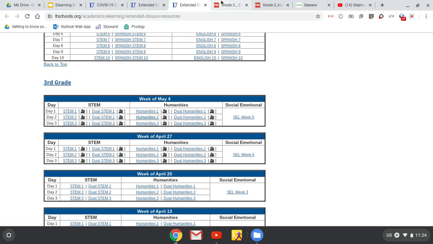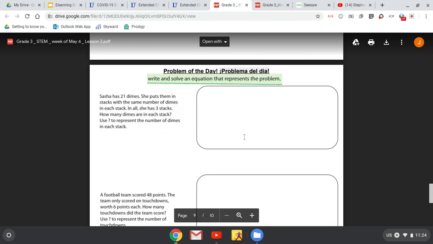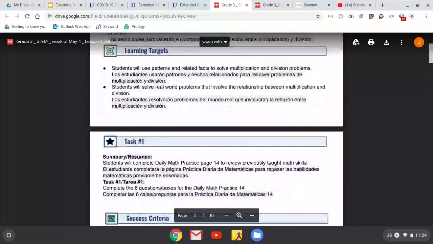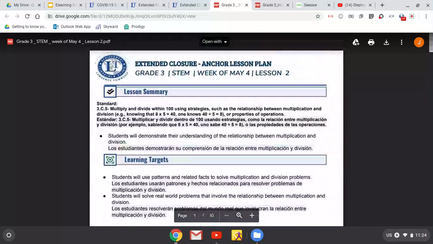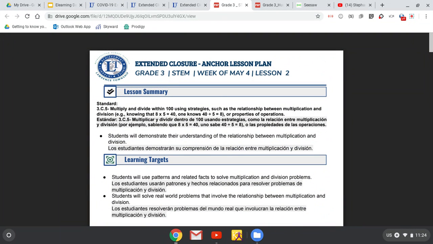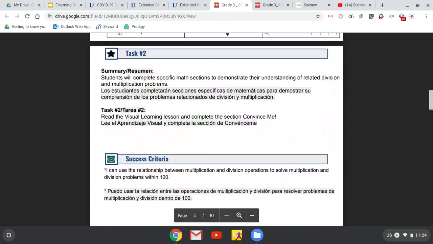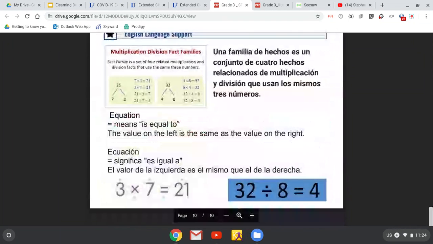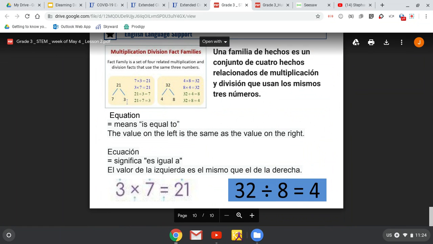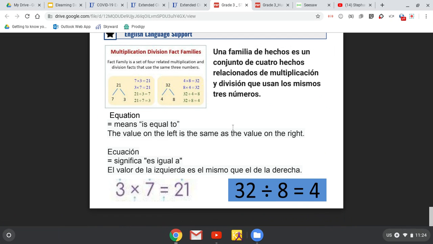Let's look at our math lesson for today. We are continuing with multiplication and division and thinking about how those work together. Remember, at the very bottom on the last page, you have some supports. You have examples and pictures of fact families to help you understand multiplication and division.